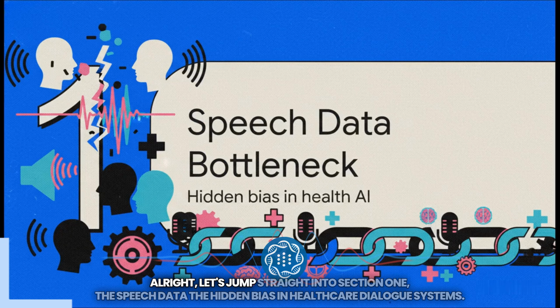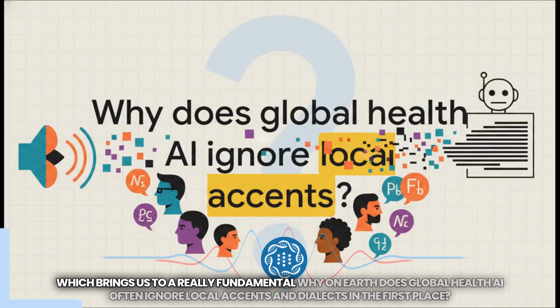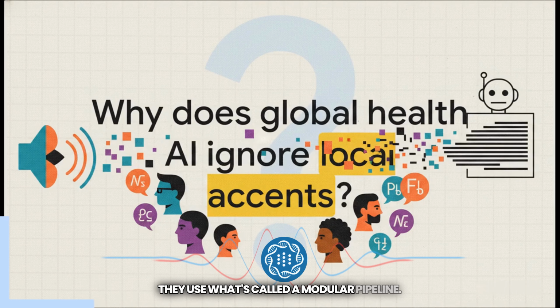All right, let's jump straight into Section 1, the speech data bottleneck, the hidden bias in healthcare dialogue systems. Which brings us to a really fundamental question. Why on earth does global health AI often ignore local accents and dialects in the first place? Well, the answer lies in how these systems are traditionally built. They use what's called a modular pipeline.